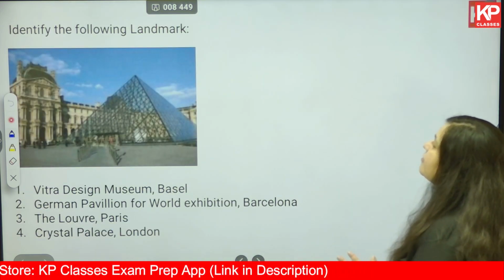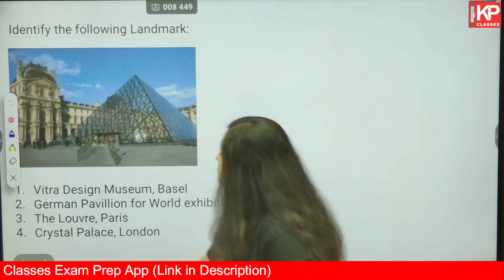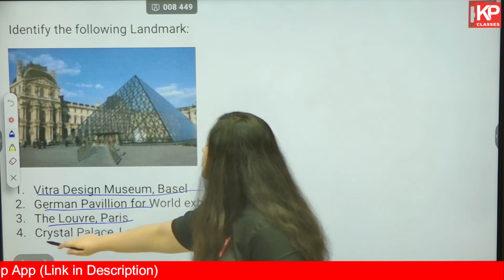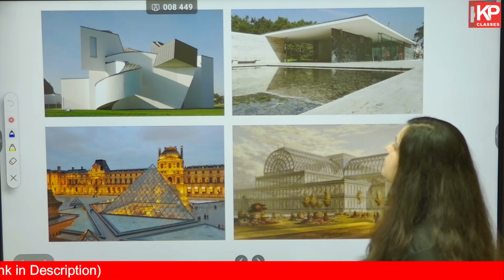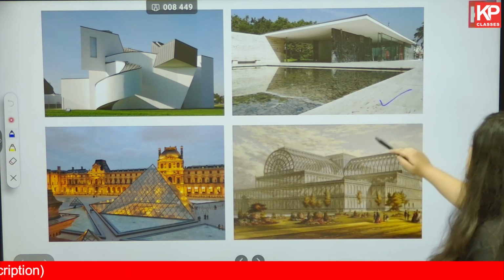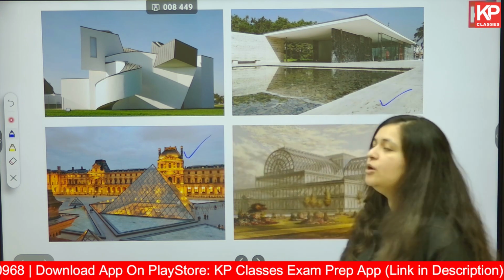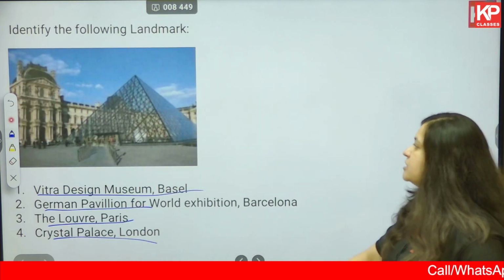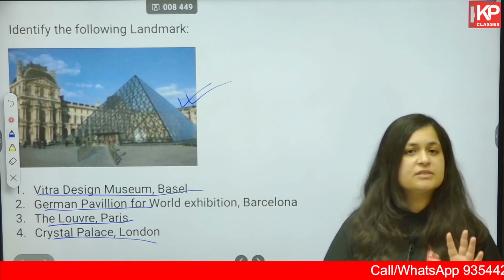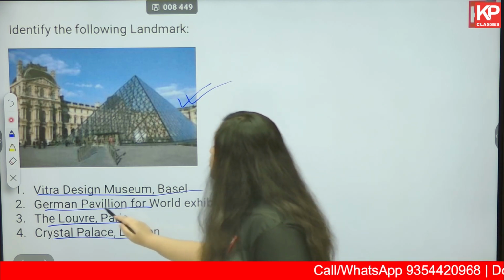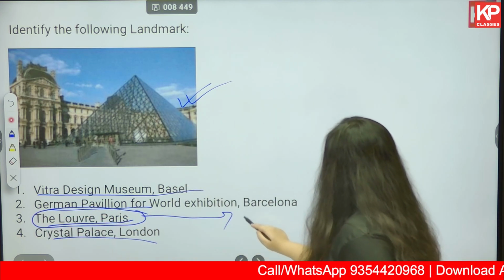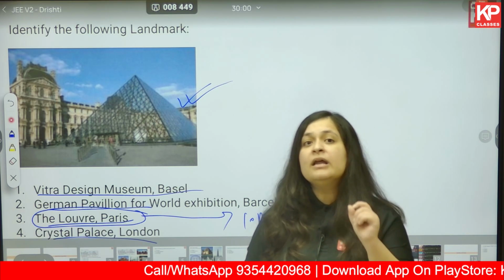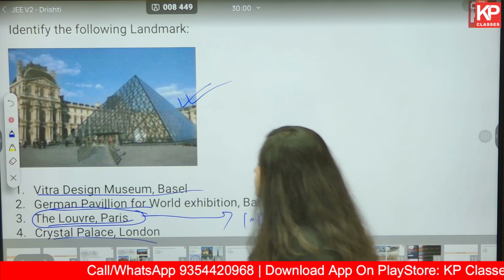Now next, identify the following landmark. The Vitra Design Museum, the German Pavilion, the Louvre, Crystal Palace, London. Okay, so these are the images of that. This is the pavilion, this is the Crystal Palace, this is the Louvre by IMPI, and the first one is the Vitra Museum. So the structure in this image, which is the question, is the Louvre, Paris. This was designed by architect IMPI. In the previous question we saw IMPI has won the Pritzker Award in 1983.